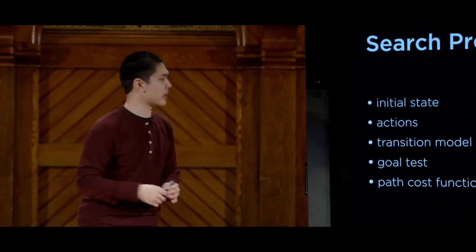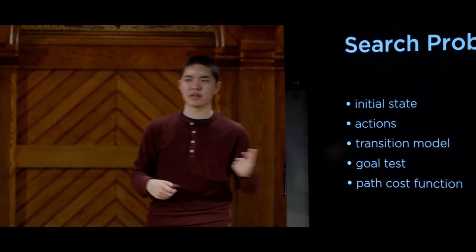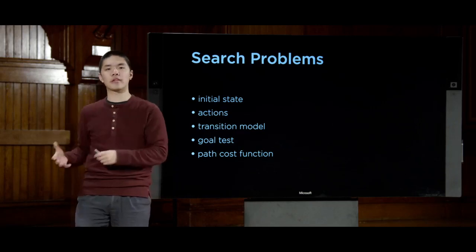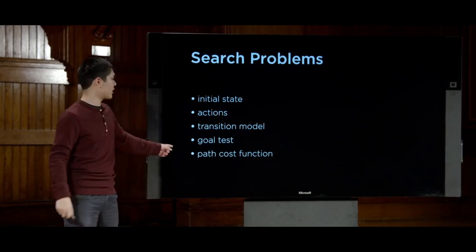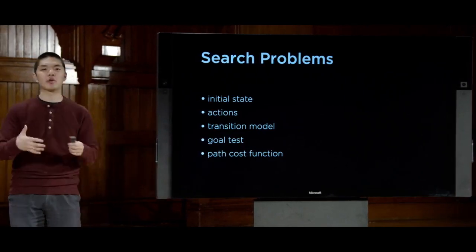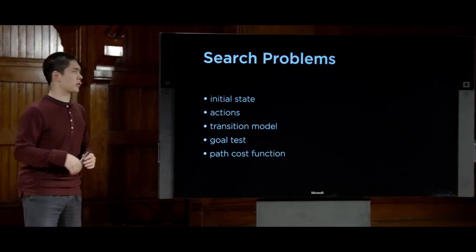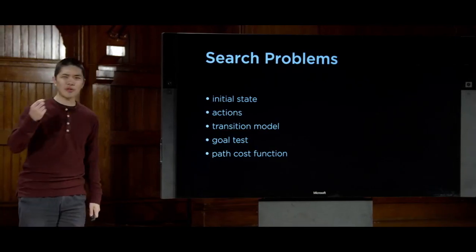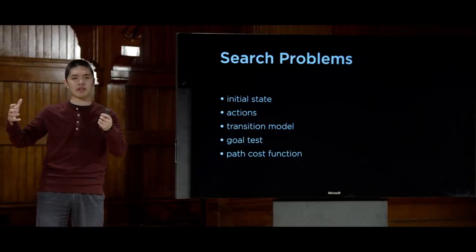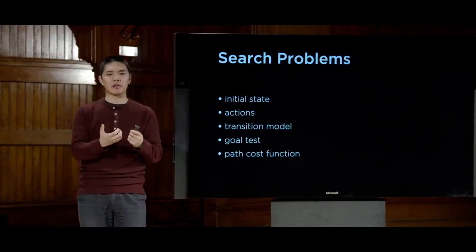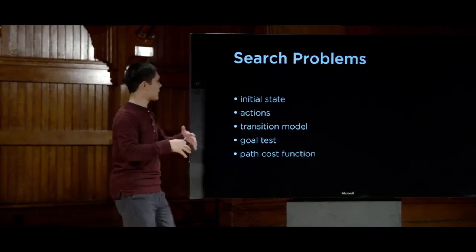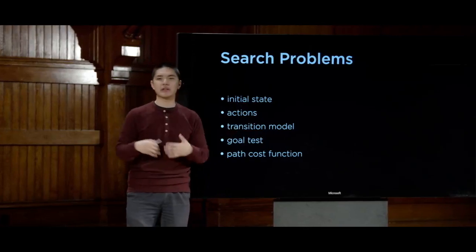Recall again that search problems have some sort of initial state. They have actions that you can take from one state to another, as defined by a transition model that tells you how to get from one state to another. We talked about testing to see if you're at a goal, and then some path cost function to see how many steps did you have to take, or how costly was the solution that you found. Now that we have these inference rules that take some set of sentences in propositional logic and get us some new set of sentences in propositional logic, we can actually treat those sentences, or those sets of sentences, as states inside of a search problem.